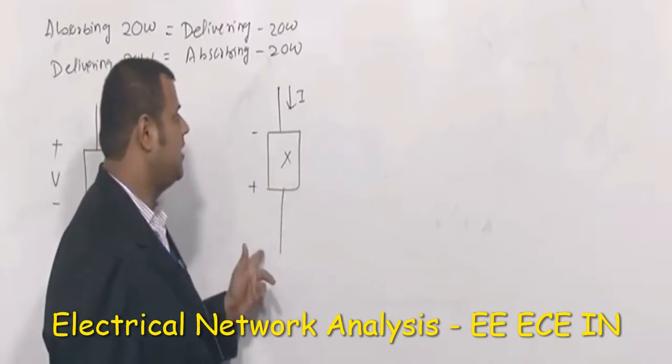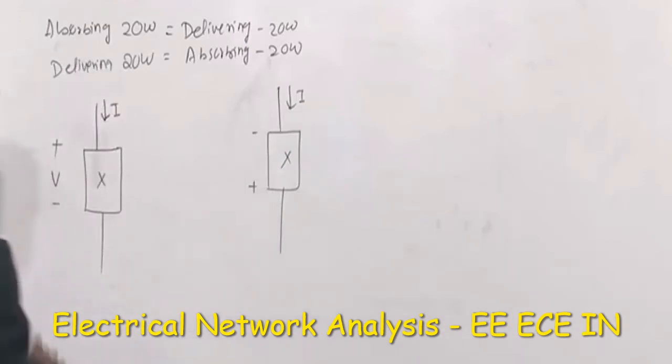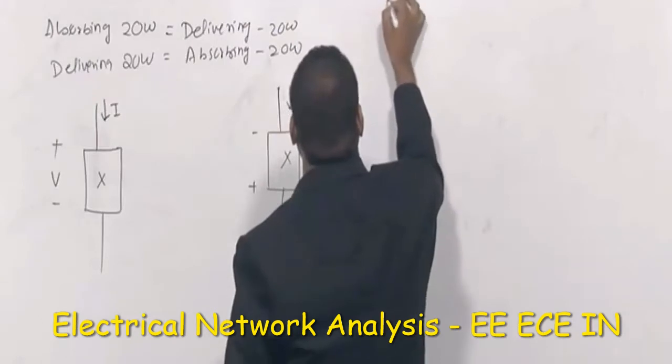Whatever we are saying is with respect to this particular reference current only. So let me write down the statement. This is very important.